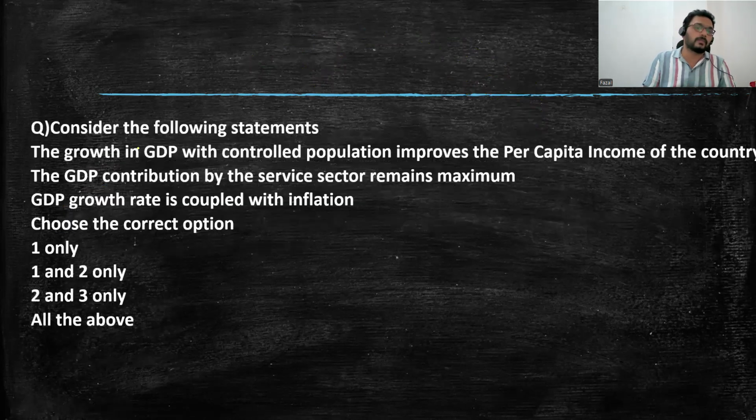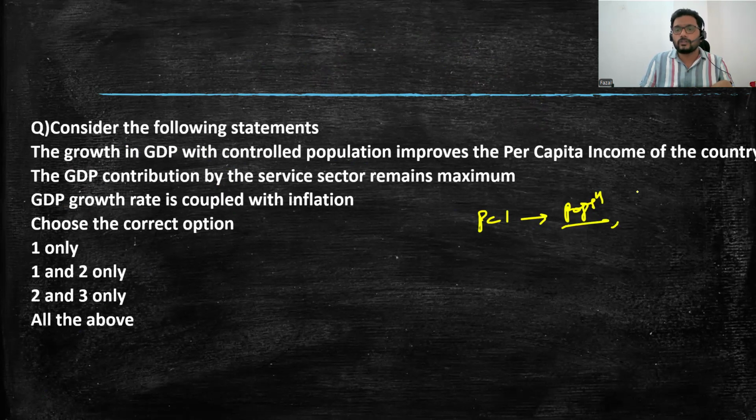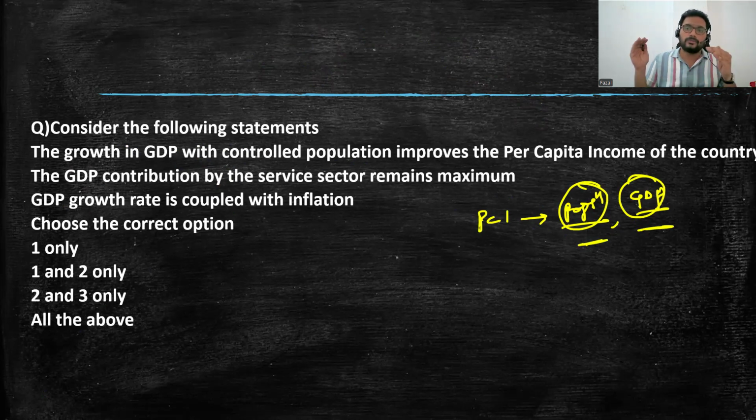So be a little careful. Next, consider the following statement. The growth in GDP with controlled population improves per capita income. So how will you calculate per capita income? We should consider population as a factor, and we should also consider income, that is GDP, as a factor. Definitely both are interrelated. The growth in the GDP with the controlled population: obviously the population is controlled, and the GDP is increasing. What will happen? The per capita income will also increase. So this will improve the per capita income.